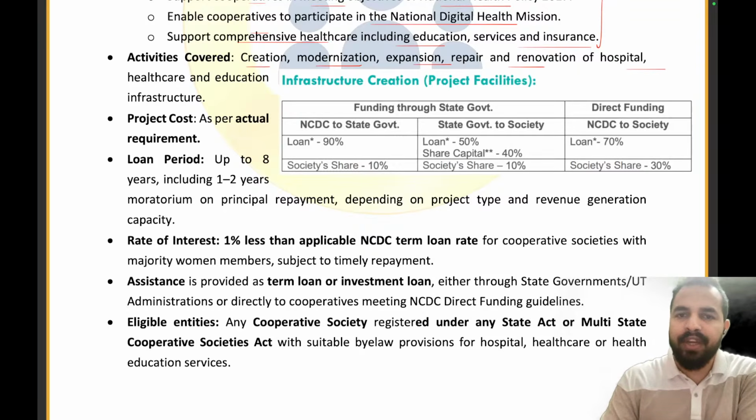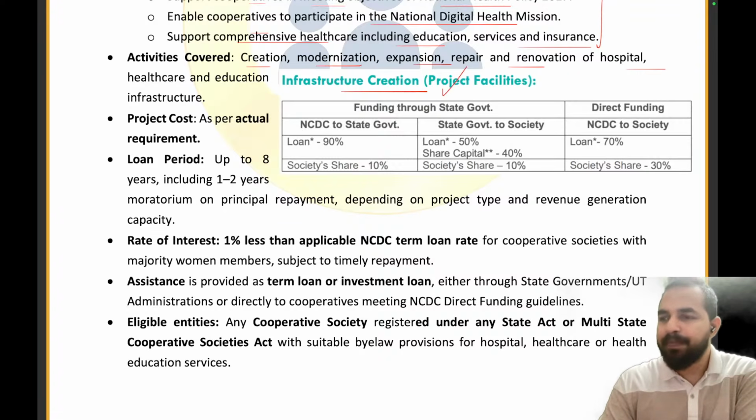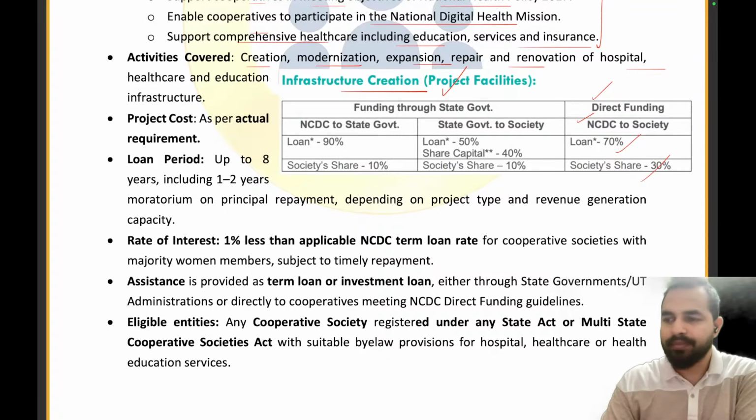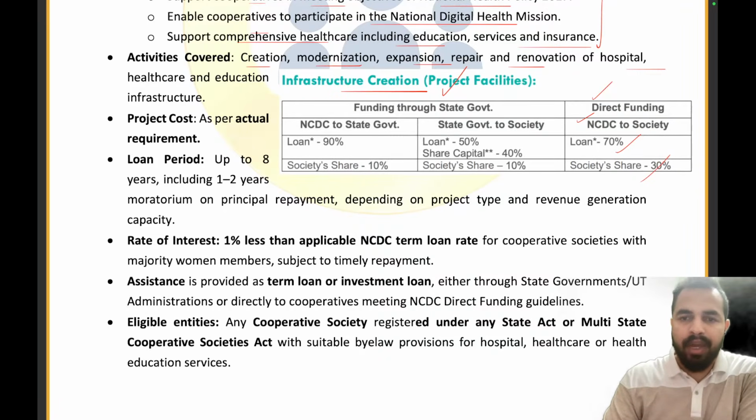Now, when it comes to the infrastructure creation, how will these project facilities be funded? So there will be two channels. One is the direct funding, in which NCDC will directly be funding to the societies, right? Where they can take the loan of 70% and 30% will be the society share. Clear? Now there is another channel of the state government.